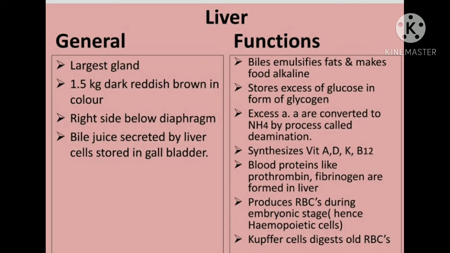The bile emulsifies the fat. It chops down the fat, it cuts down the fat and makes the food alkaline. When the food is acidic, when its ratio is towards the acidic, then this bile emulsifies the fat. It chops down the fat and makes the food alkaline. Okay.